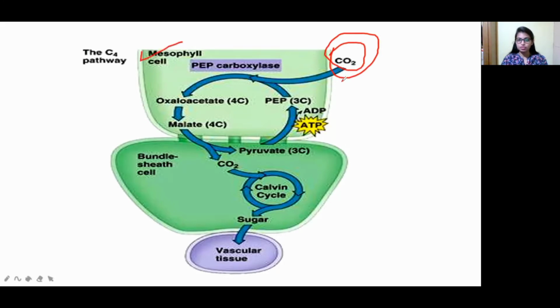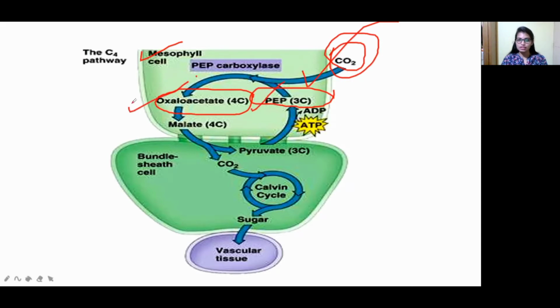So what are the two molecules that fix the carbon dioxide? Phosphoenol pyruvate and also oxaloacetate. You can see over here in these two, carbon dioxide will be present. So that's why this carbon dioxide gets fixed in the presence of oxaloacetate and also phosphoenol pyruvate.